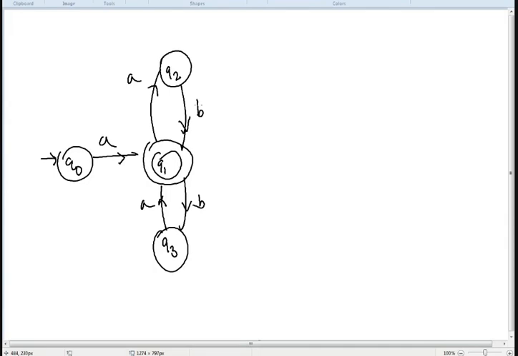Preeti, Preeti Chavan, can you tell me, my question is very clear, which state can be eliminated?